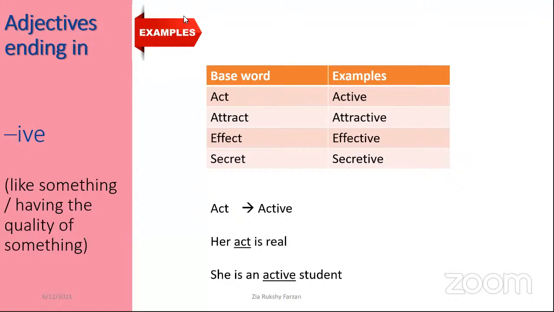And children, don't forget to make more words, right? Here I have given only 4 examples. You can make the grid longer by adding more words and finding more words with IVE and the other affixes that we learned in the previous slides. So it will be helpful for you to learn more words, right?